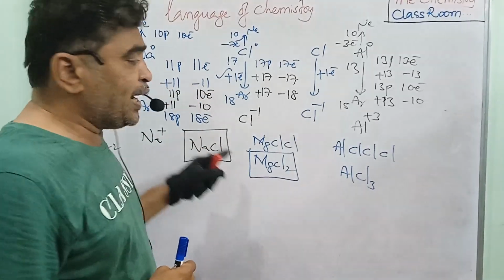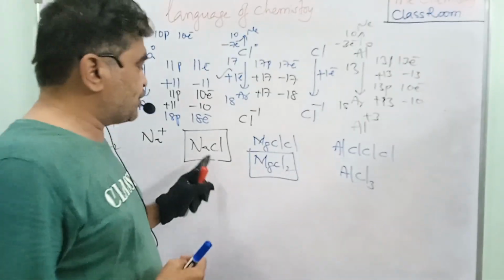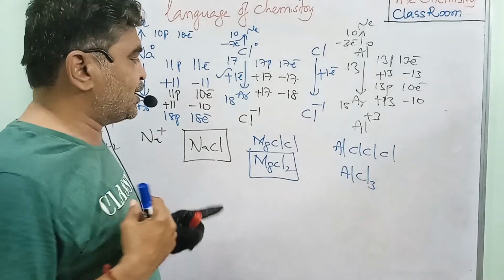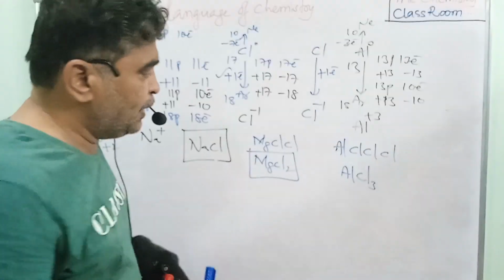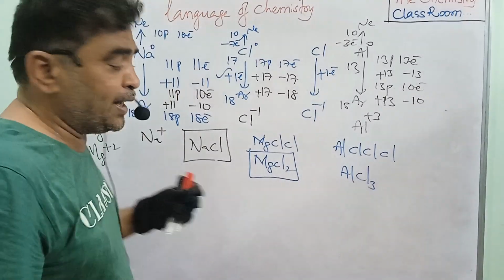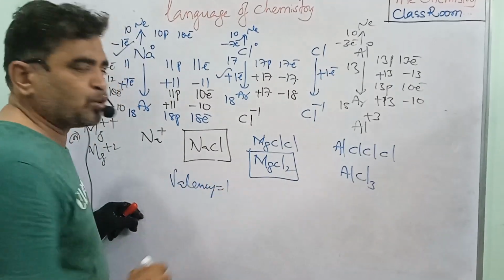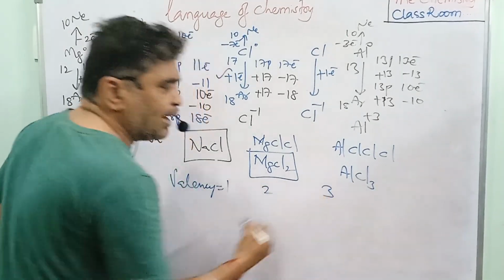So how many electrons are lost? That is equal to the bonding. The number of bonds is called valency. What is it called? Valency. So the sodium valency is 1, the magnesium valency is 2 and the aluminium valency is 3.